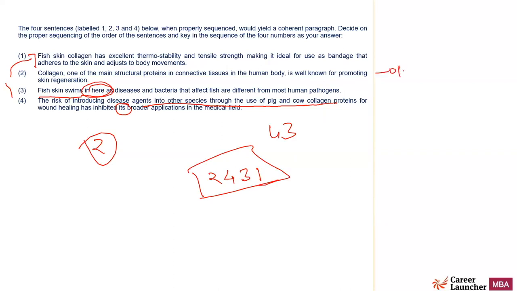So this is the opening. It talks about the positive aspect. 4 talks about the negative aspect. 3 talks about how fish skin swims in, and fish skin helps to overcome this negative aspect. And 1 is carrying forward the idea of 3.